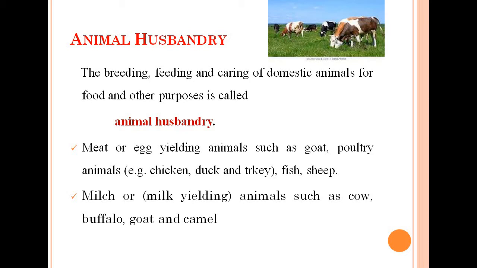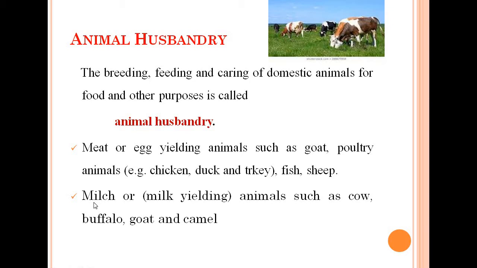Some examples of food products obtained from animals are, first of all, meat. Meat is obtained from animals such as goats and chickens. People also eat many kinds of fish, shrimps, prawns, lobsters, and other sea animals. They also depend on poultry animals like chicken, duck, and turkey. So, meat or egg is one of the products obtained from animals.